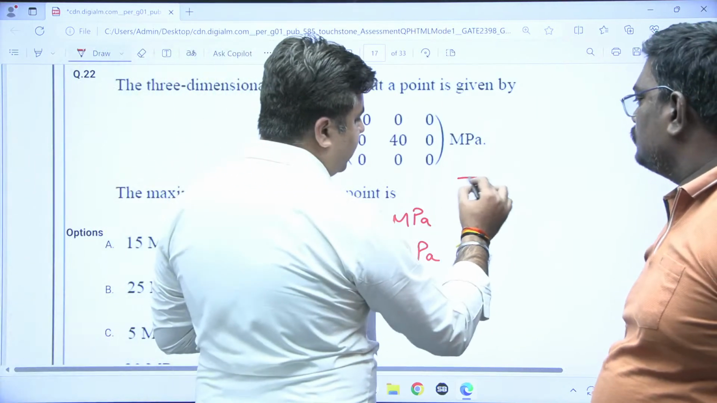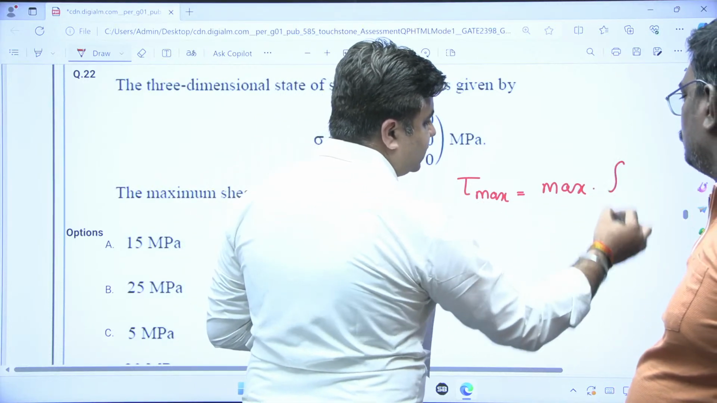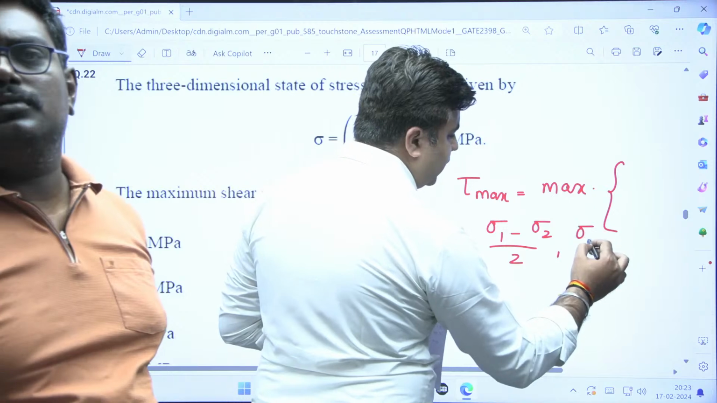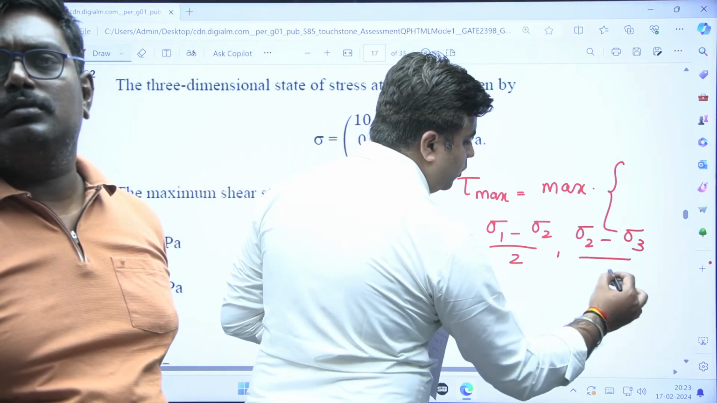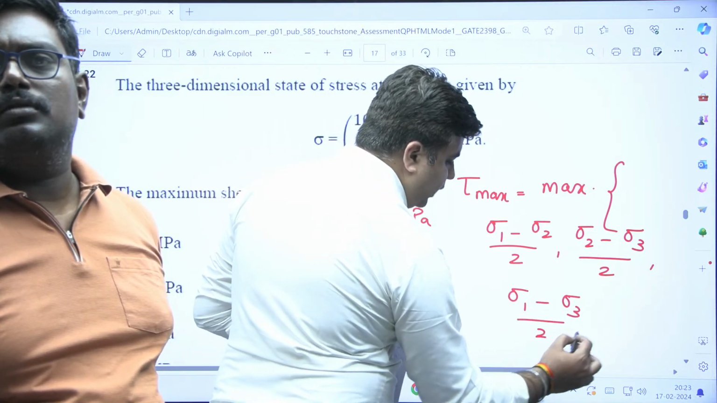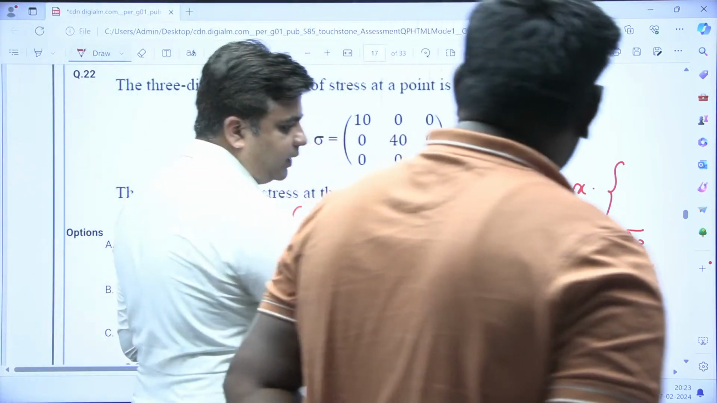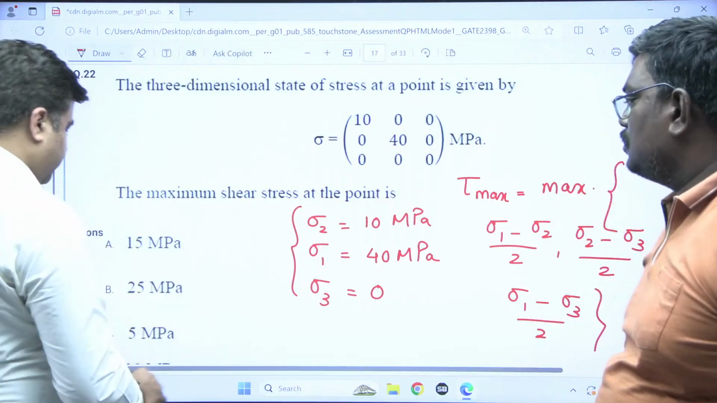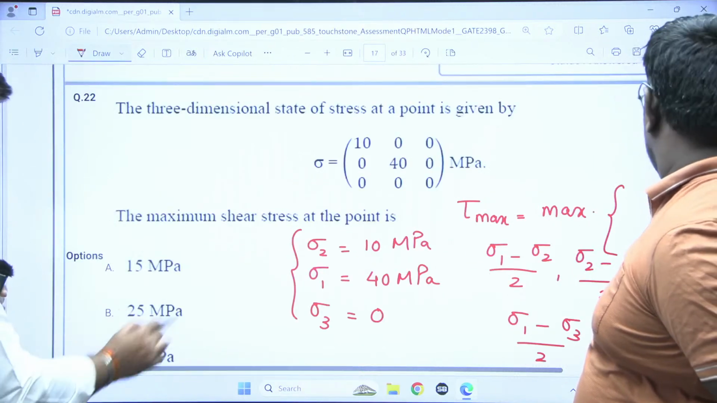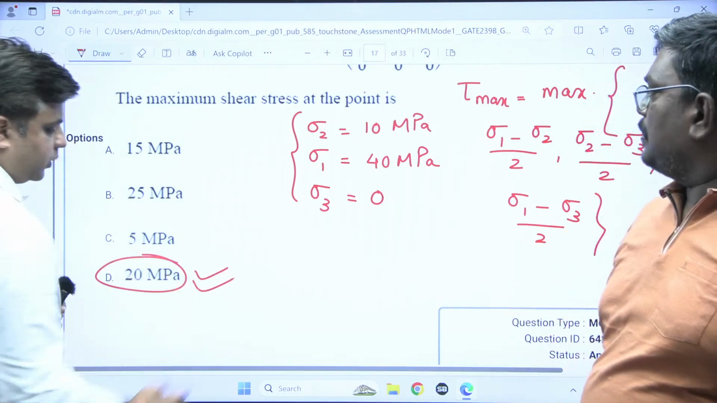Now for finding out the maximum value of shear stress, tau max is the maximum of (sigma 1 minus sigma 2)/2, or (sigma 2 minus sigma 3)/2, or (sigma 1 minus sigma 3)/2. You have to take the maximum value. Most of the students have made this wrong by just taking (sigma 1 minus sigma 2)/2. So for this question, your answer is 20 MPa, option D. This is your correct answer.